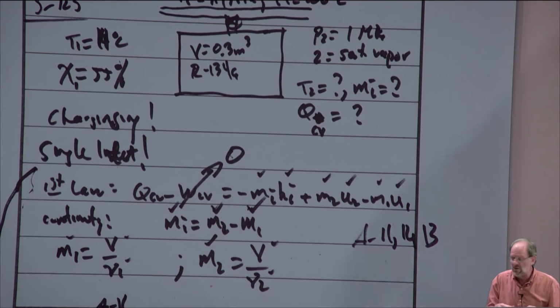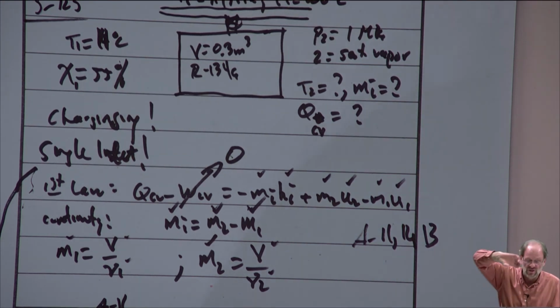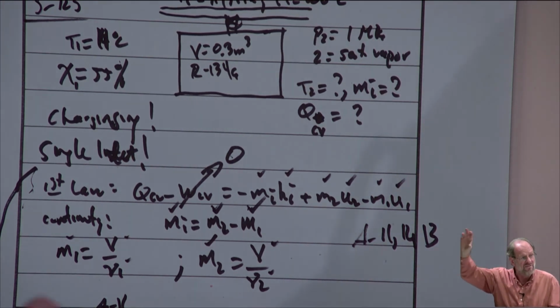On the other hand, if you have exactly the same problem with the two-phase mixture, but your valve is on the top, well, again, the density difference between the saturated liquid and saturated vapor portion of the mixture is such that the vapor is going to always rise to the top. So if your valve's on the top, then it's only the saturated vapor that's going to be leaving.